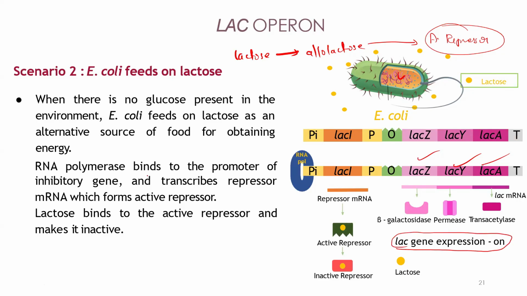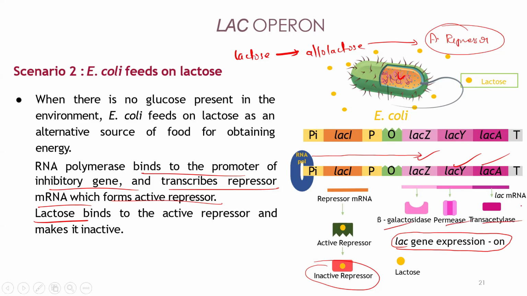So the RNA polymerase binds to the promoter of the inhibitory gene, transcribes the repressor mRNA and forms the active repressor. The lactose will bind to this active repressor. This lactose will make the active repressor an inactive repressor. This inactive repressor cannot bind to the operator. So the RNA polymerase can happily pass through the operator region and synthesize all these enzymes. So here the lac gene expression is on. Understood?